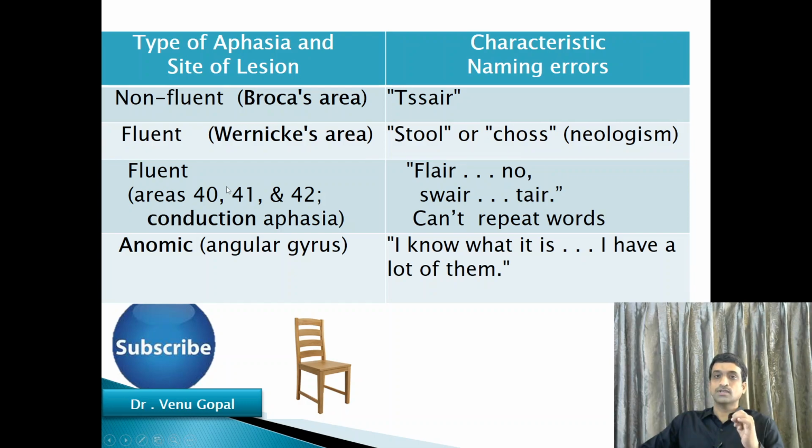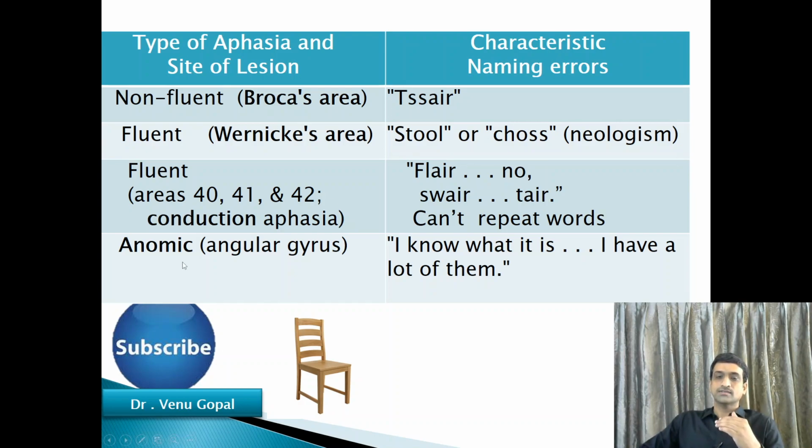Then one more kind of fluent aphasia is damage to area number 40, 41, 42. That is conduction aphasia. So that he can take many words of different origin, but he can't repeat the words. He'll say flare, no, swear, tear. That is a characteristic naming error.